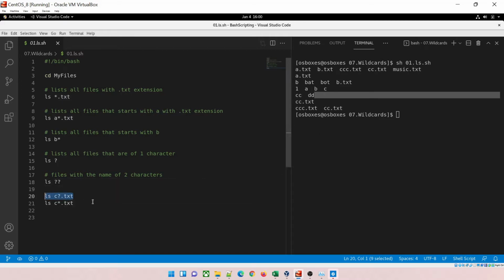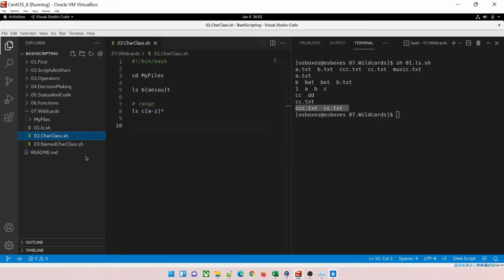Okay, let's try this. So c? means c, and the question mark after that means it will print only one character after that, and that's the difference between asterisk and question mark. It will take only one character. After that, the asterisk means anything, it will print. So you can see cc.txt is the only file present after c, and it will print that only. And in this, c* means after c anything, any number of characters, so it will print cc.txt and ccc.txt. Okay, so I hope you guys have understood it.